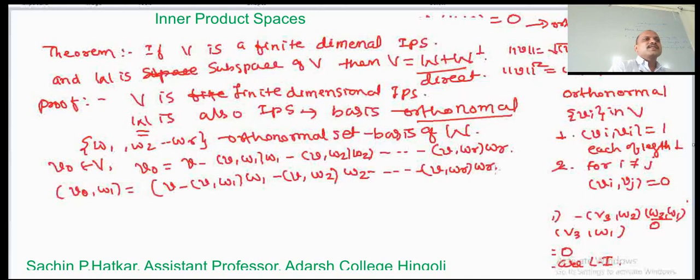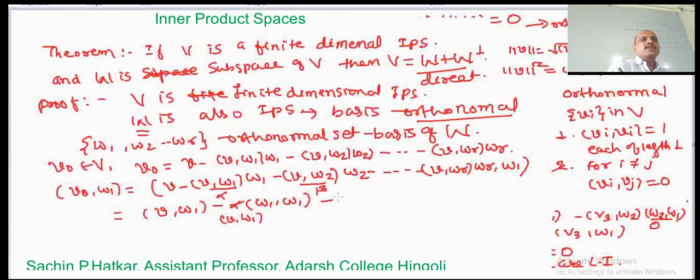Each of these coefficients is a scalar, so we can take them out of the inner product. For our understanding, alpha means the inner product (v, w1), and beta means the inner product (v, w2).